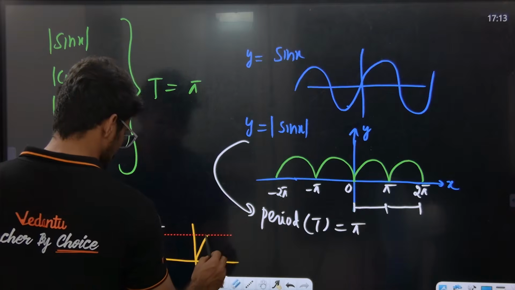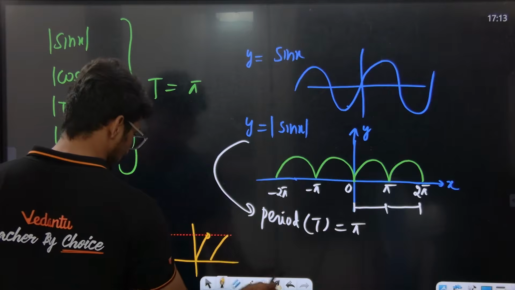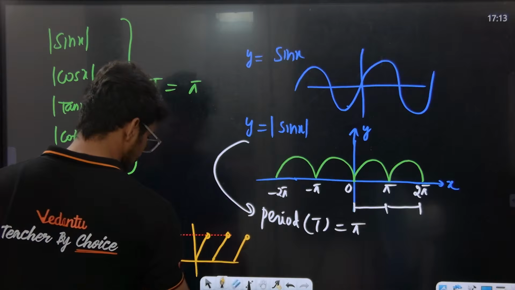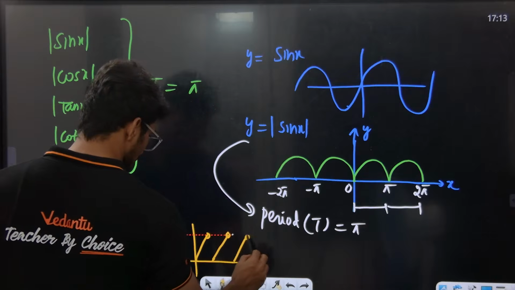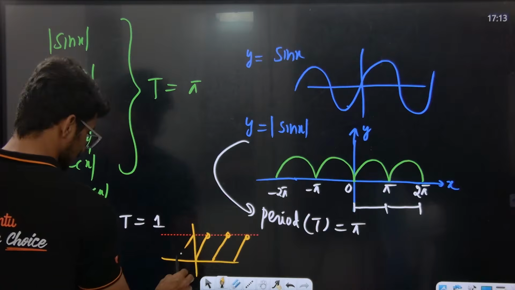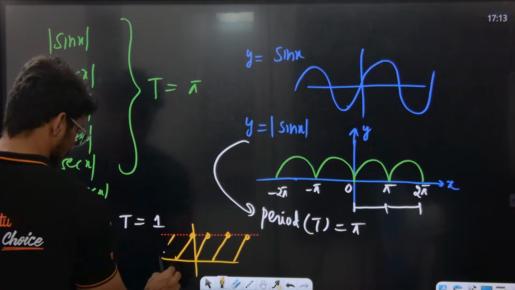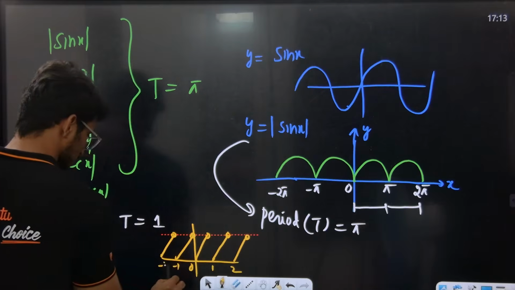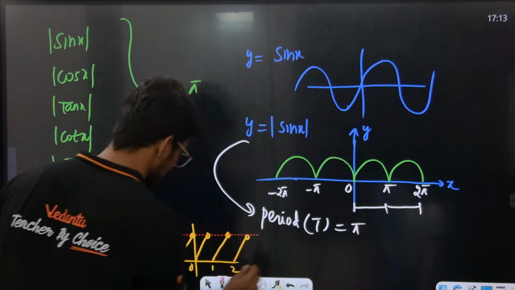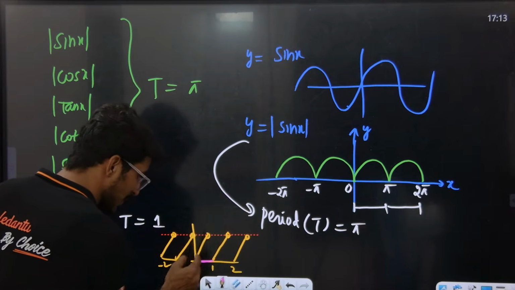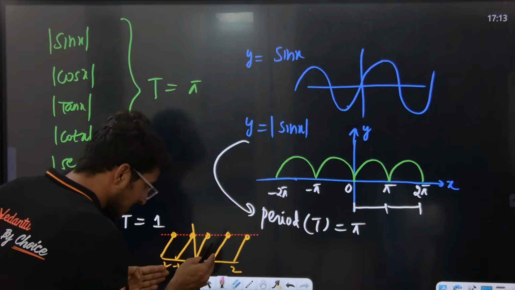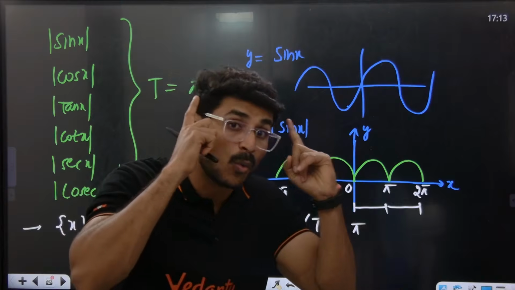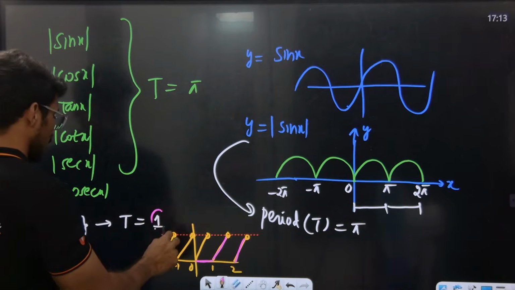This is 0. The graph of the fractional part of x will be like this. So this is 0, this is 1, this is 2, this is -1, this is -2. This function is repeating: between 0 and 1 this same shape comes. Again from 1 to 2 the same shape is there. So the function is repeating for every one unit. That's why I'm saying the period is 1.